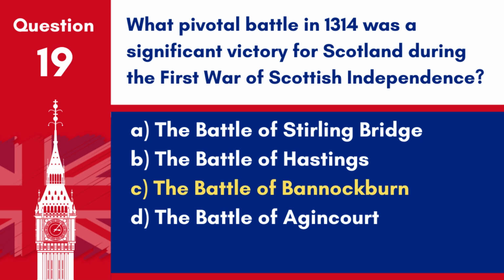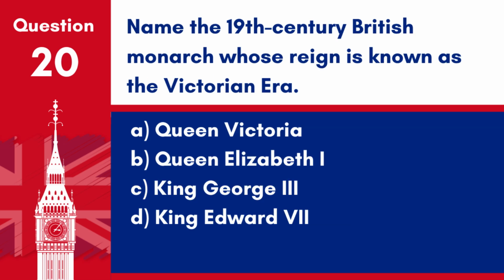Answer C. The Battle of Bannockburn. This battle was a significant Scottish victory in the First War of Scottish Independence. Question 20. Name the 19th century British monarch whose reign is known as the Victorian era. A. Queen Victoria. B. Queen Elizabeth I. C. King George III. D. King Edward VII.